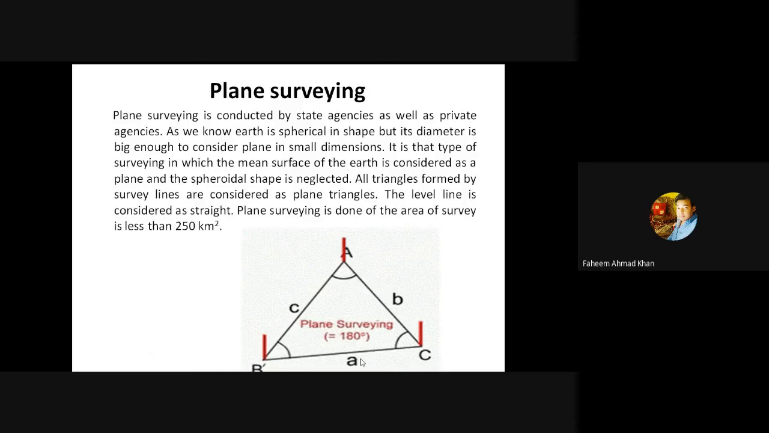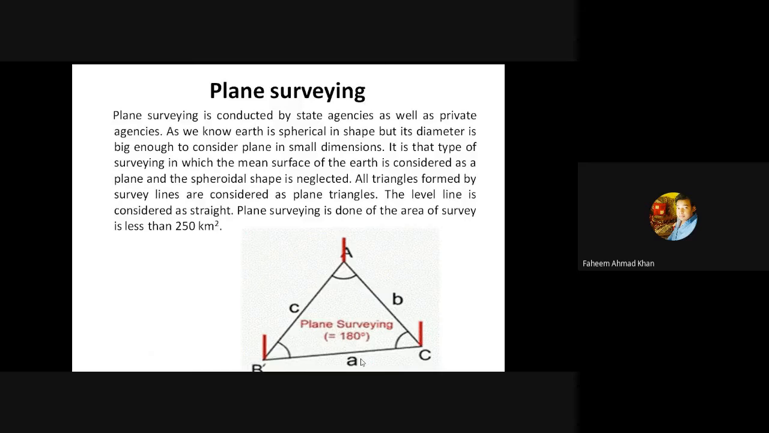It is that type of surveying in which the mean surface of the earth is considered as a plane and the spheroidal shape is neglected. This is the most important point. It is considered as plane and the spherical shape is neglected just because the range of work is very small. The limit of the work is very small. You will never notice a curvature for small works. So the curvature of the earth is not considered in plane surveying, hence it is known as plane surveying.